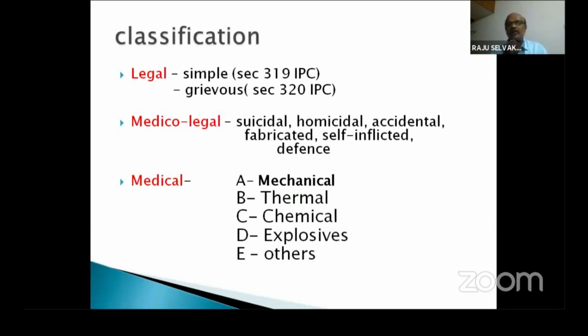For your familiarity, I'm classifying injuries legally. Mechanical injuries are classified as simple injury and grievous injury. Medico-legally, it is classified as suicidal, homicidal, based on the manner of causation of injuries. And medical classification is mechanical, thermal, chemical, and others category. Today we are dealing with mechanical injuries.